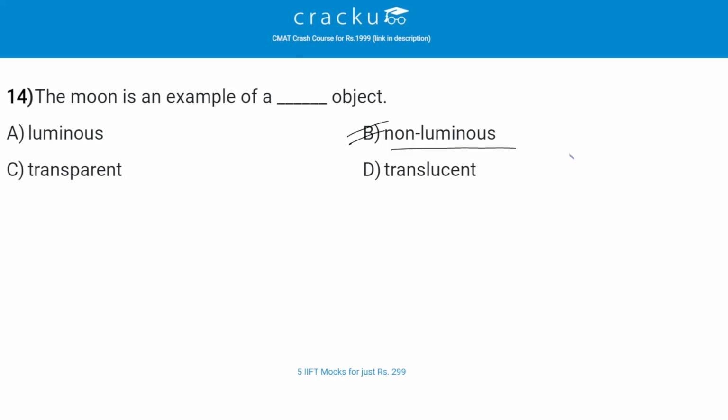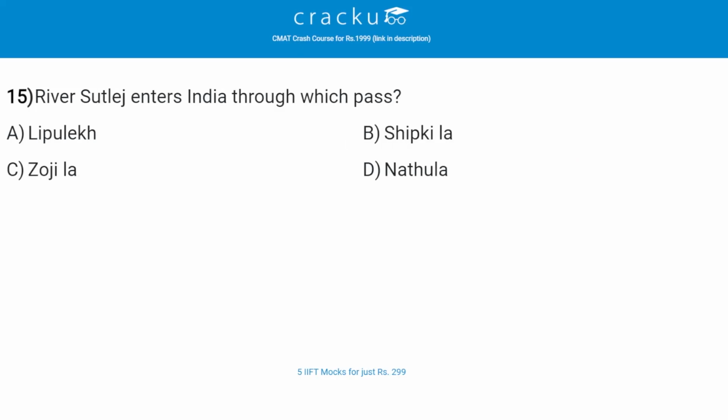River Satluj enters India through which pass? The correct answer is B, Shipkila. Shipkila is a mountain pass and border post with a dozen buildings of significant size on the India-China border. The river Satluj, which is called Langqen Zangbo in Tibet, enters India near this pass.